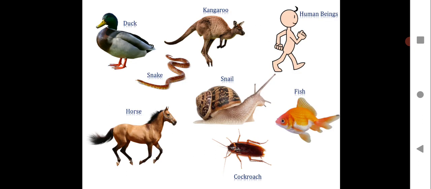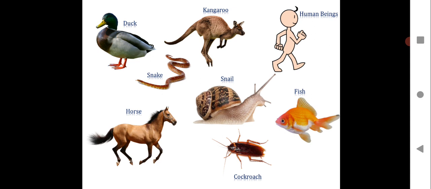Then you can see some movements, how differently they move. You have seen in the previous chapter that animals show different types of body movements. The duck, snake, how they move. Kangaroos have a different type of body movement. Snails walk very slowly. Horses run very fast. Cockroaches walk, they can glide.